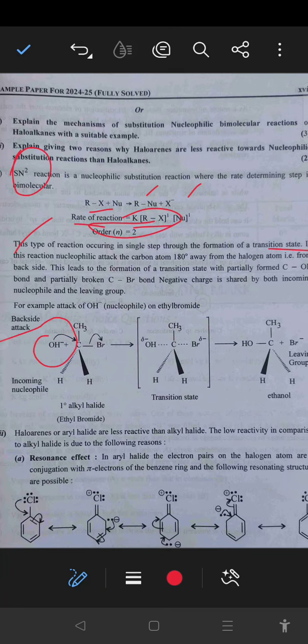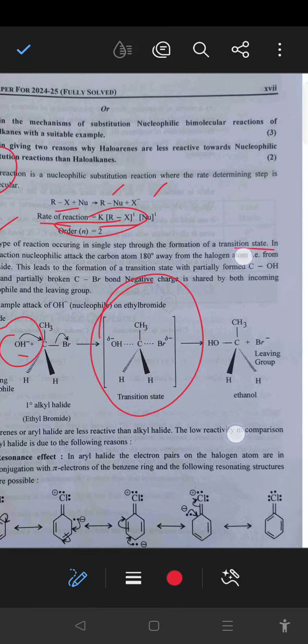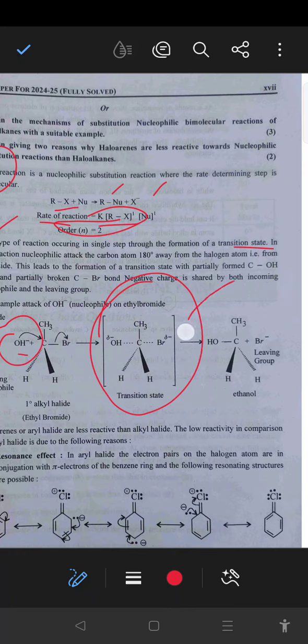As we know, the attacking nucleophile OH negative attacks the alkyl halide carbon, that is a primary alkyl halide carbon, and there is a formation of a transition state, and after that there is a formation of ethanol.